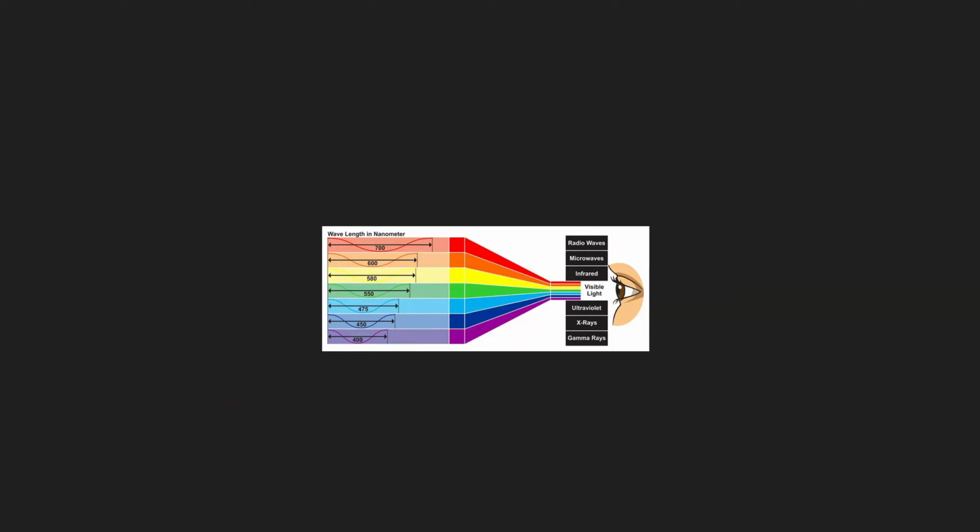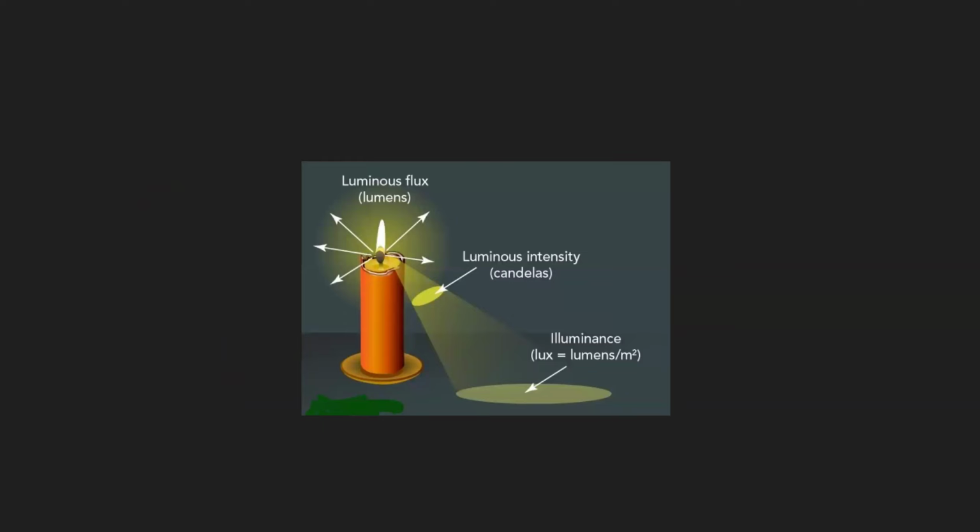We'll go to the third part, and in the third part we'll discuss mainly 3 points. What are these 3 points here? These are the 3 points that we're going to study now. We're going to understand what is luminous flux, what is luminous intensity, and what is illuminance. These 3 words, we have to understand them completely, and what's the difference between them.